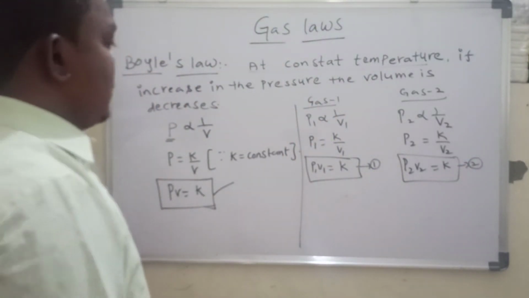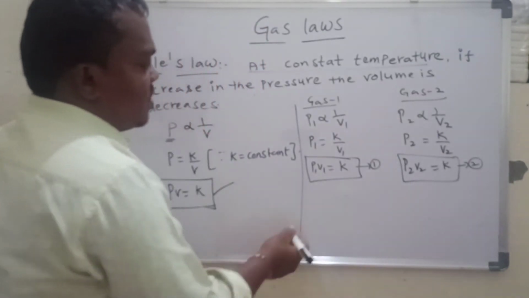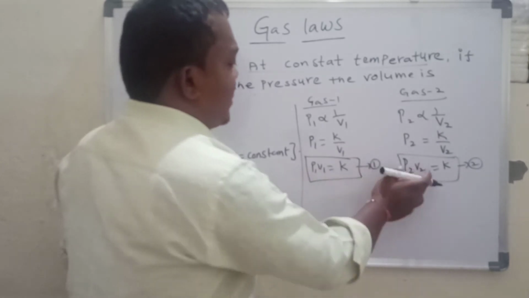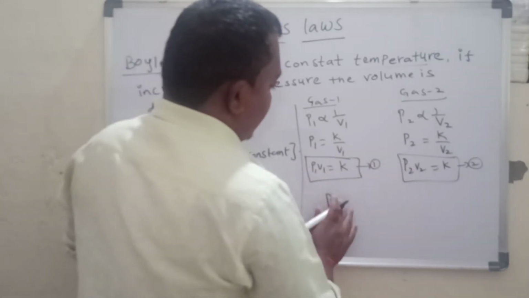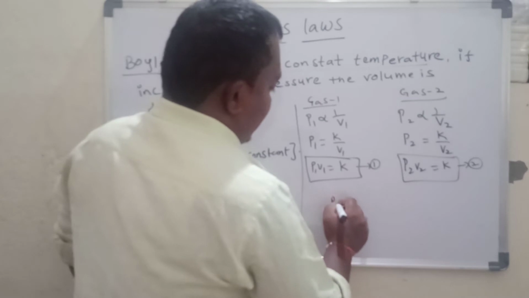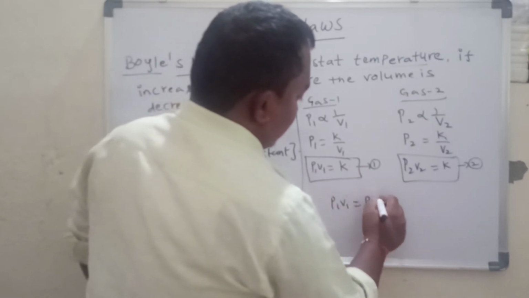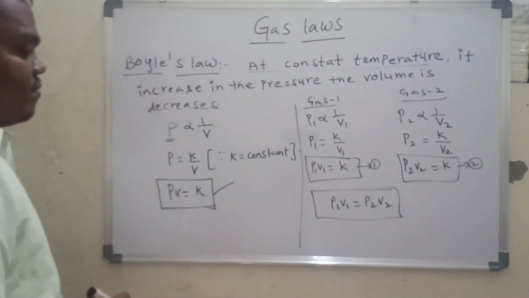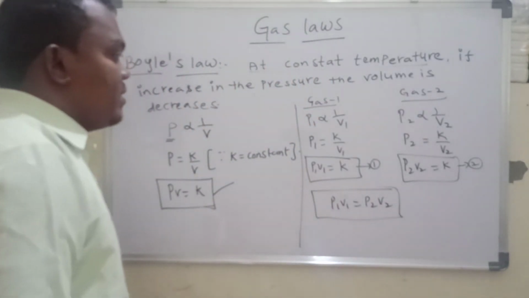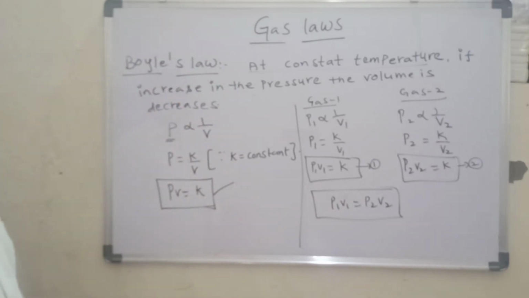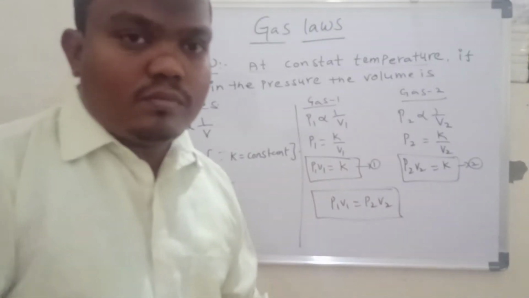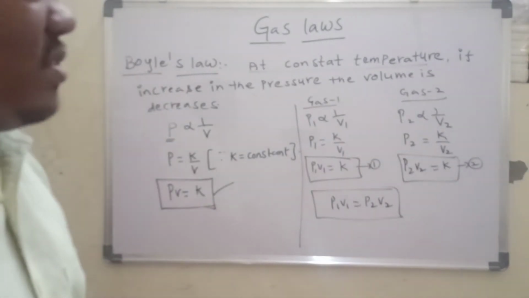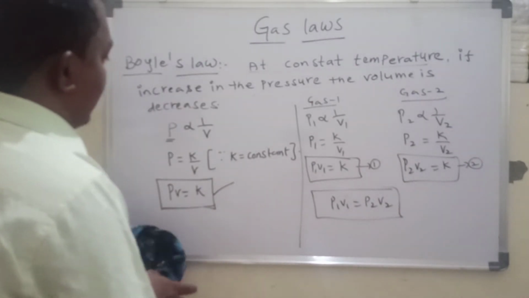According to Boyle's law, we have these two equations. In equation 1 and equation 2, K is equal to P1 V1 and K is equal to P2 V2. Then we can write P1 V1 is equal to P2 V2. This is the combined Boyle's law for two gases. This is the mathematical expression of Boyle's law. Now let us go for graphs, and how we represent this in the form of graphs.